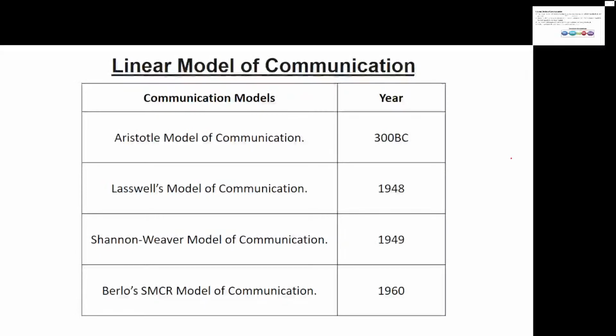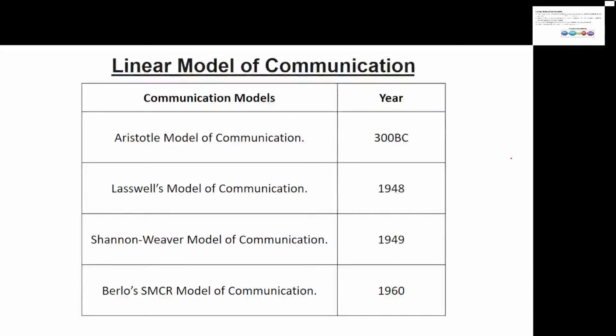Now the second model is Lasswell's communication model. I hope everyone is clear with the first model, okay? Here we have the communicator, the who; the message, what it says; the medium in the form of a channel; the receiver, that is to whom; and the effect, that is, with what impact.